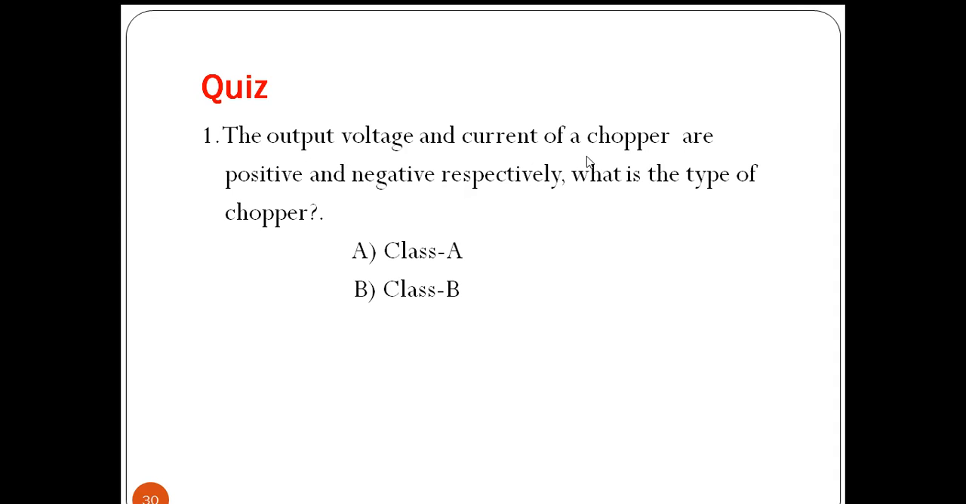The output voltage and current of a chopper are positive and negative respectively. Voltage positive, current negative. What is the type of chopper? So V positive, current negative means second quadrant operation. So the chopper is class B.